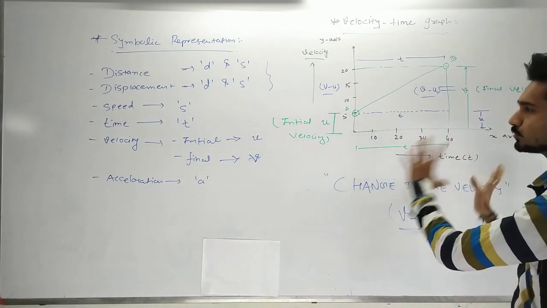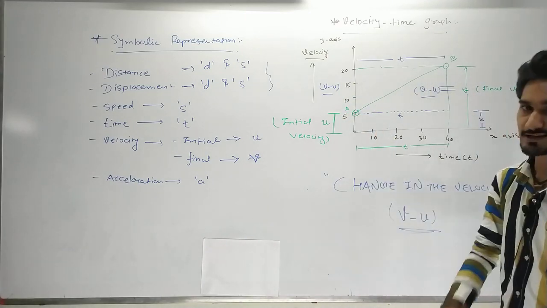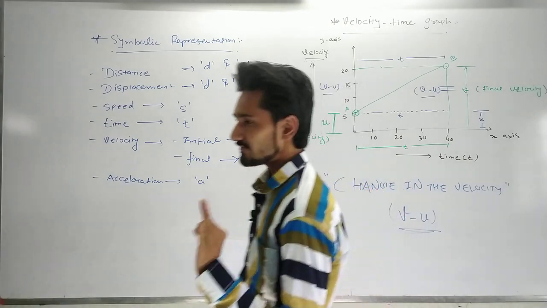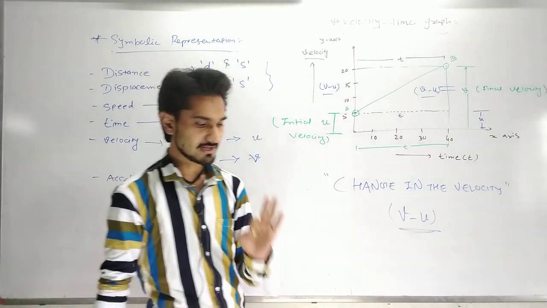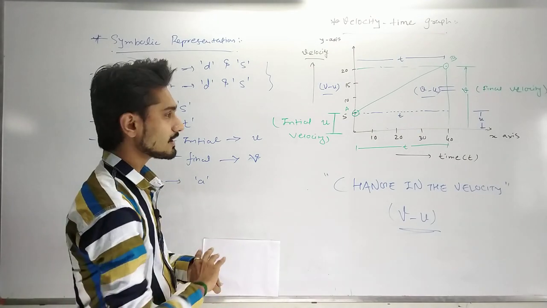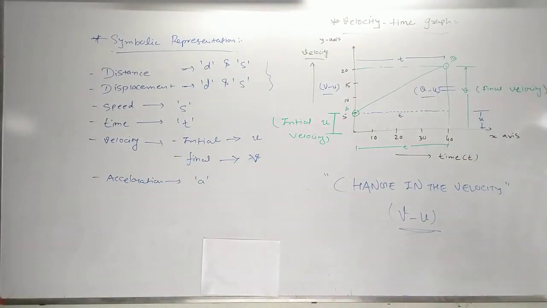Now we are going to put all these values into our acceleration equation, and there we can get the first equation in our motion chapter. Okay, now we are going to see our first equation from this graph.